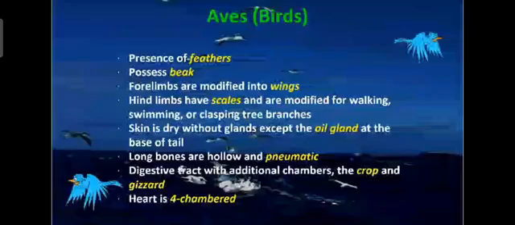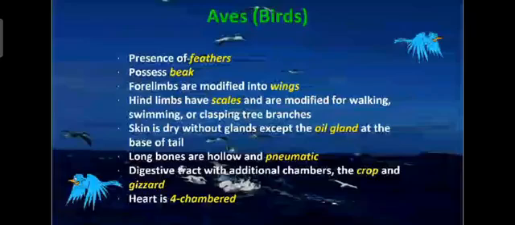Okay, which they use for sitting purpose. Where are the other 4 limbs? Forelimbs, these are modified into the wings, with the help of which they are flying. So important modification: forelimbs are modified into wings. Then whatever the hind limbs are present, hind limbs have scales.